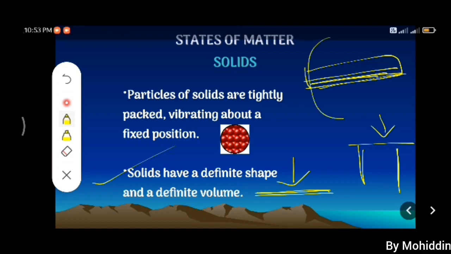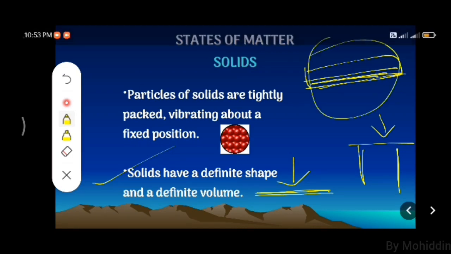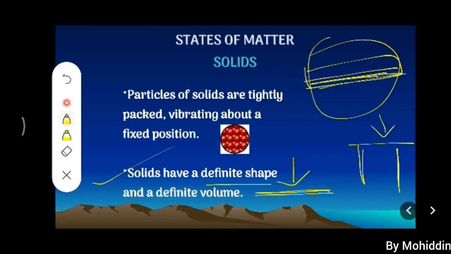It is not going to change on different surfaces. So it is clear that a solid has a fixed shape. This is a very important point to differentiate between the different states of matter, and it should be noted down.